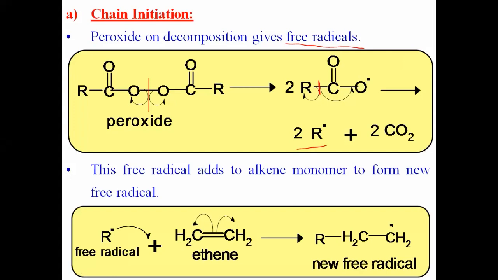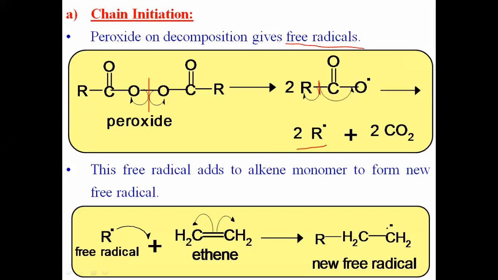That step is called chain initiation. Now what happens in the chain initiation? In the first step, the peroxide undergoes decomposition. We get the free radical. This free radical further adds to the alkene molecule, and the pi bond undergoes homolytic bond breaking, and we get the new free radical.